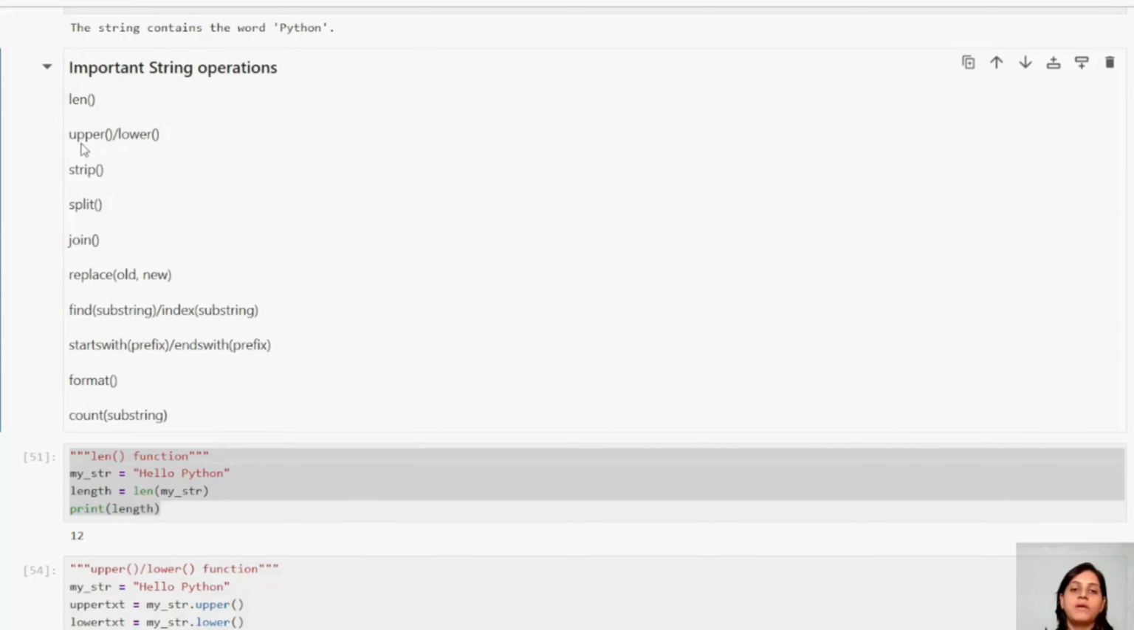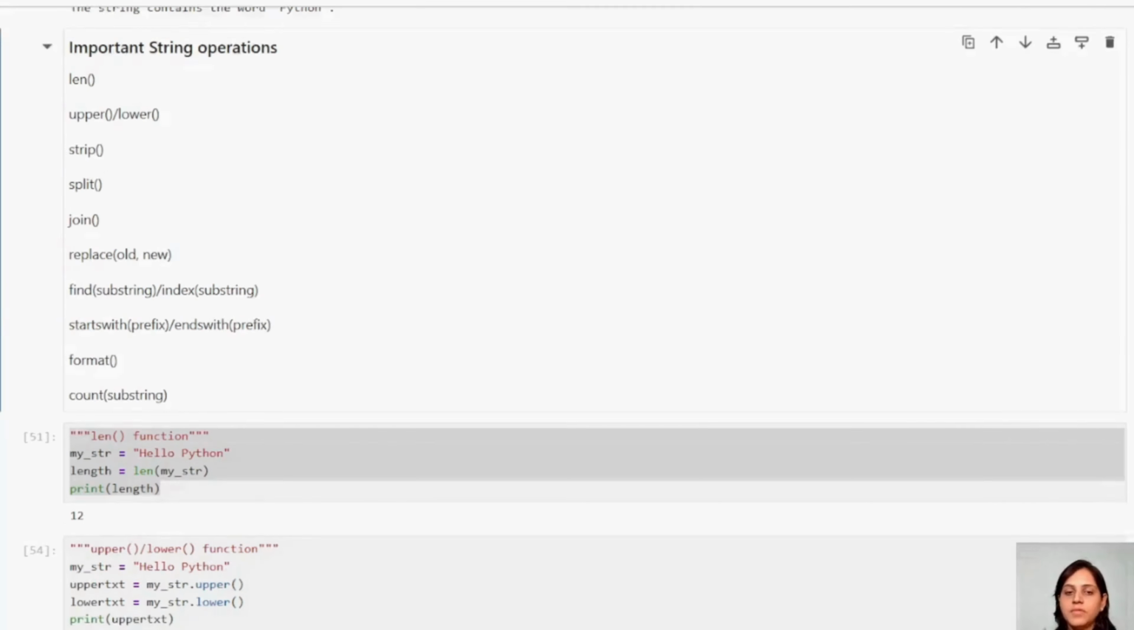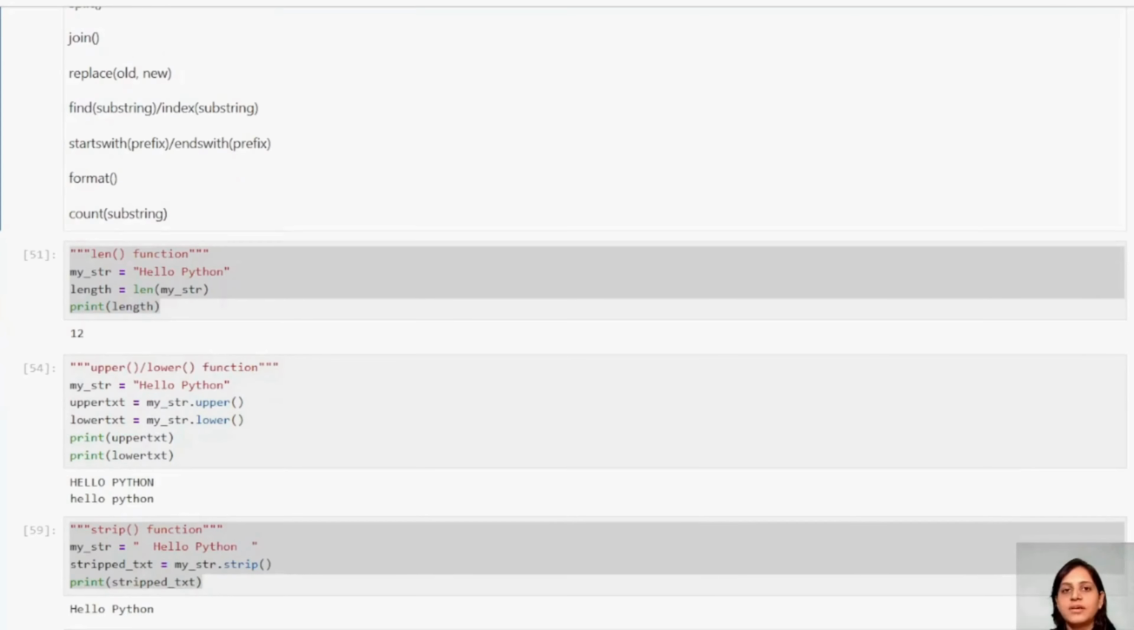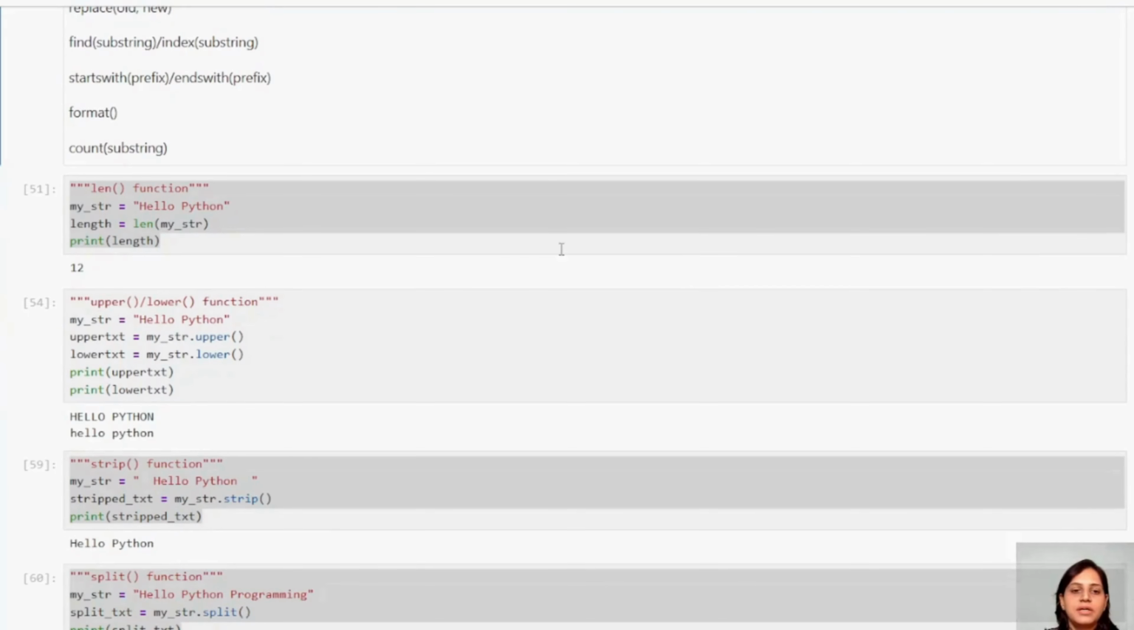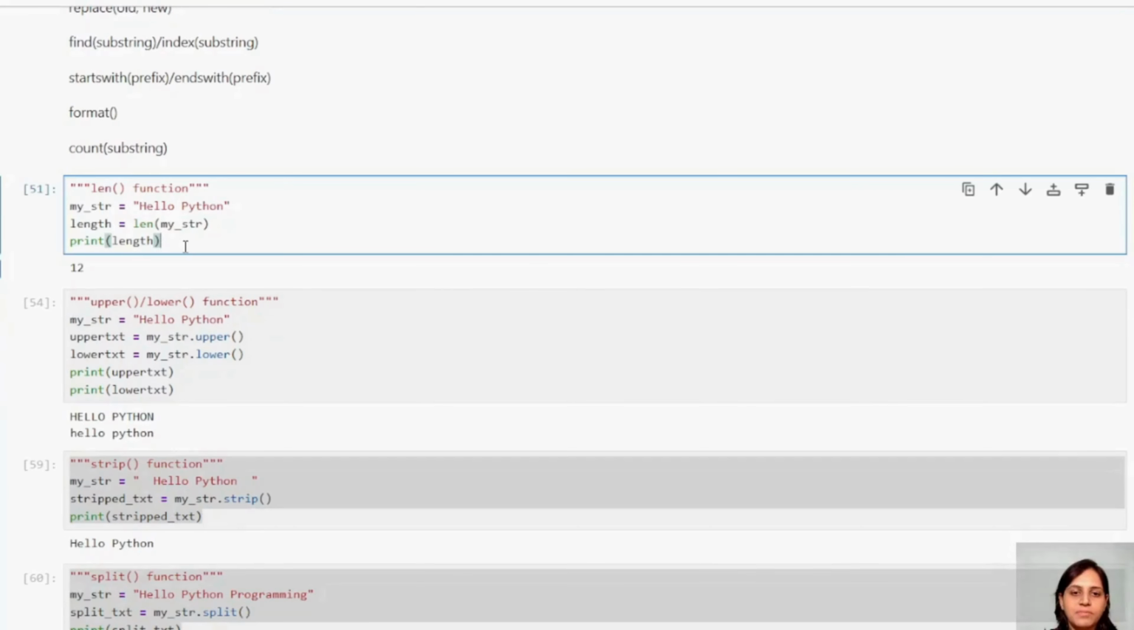Then we have upper and lower. I have already shown you one example of how we use the lower function. Then we have strip, split, then join, replace old with new, then find substring. If you have a string, you have to find a substring of it. And index, find or index, then startswith or endswith with a prefix, and format, then count. These are the most used string functions or methods, guys. Now let us see them one by one with examples, okay?